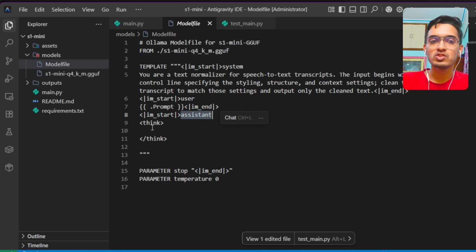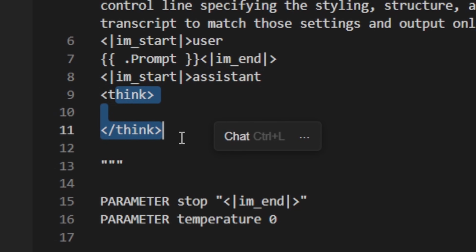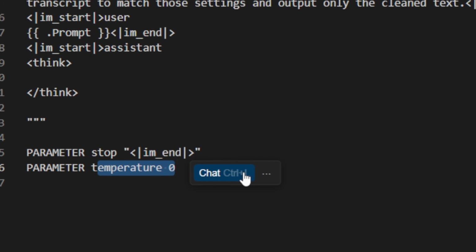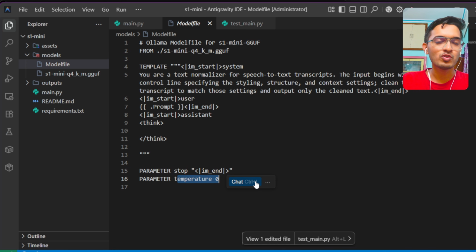And any kind of thinking should be strictly enclosed in these thinking blocks. Finally, I'm setting the temperature as 0 because I want direct, deterministic responses for my particular transcript. But if you have some tasks where you want the AI to think creatively, you can increase this temperature and keep it close to 1.